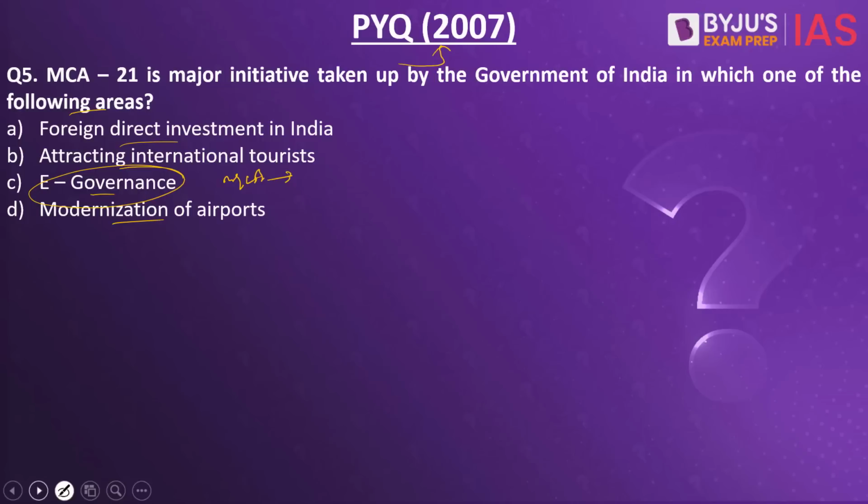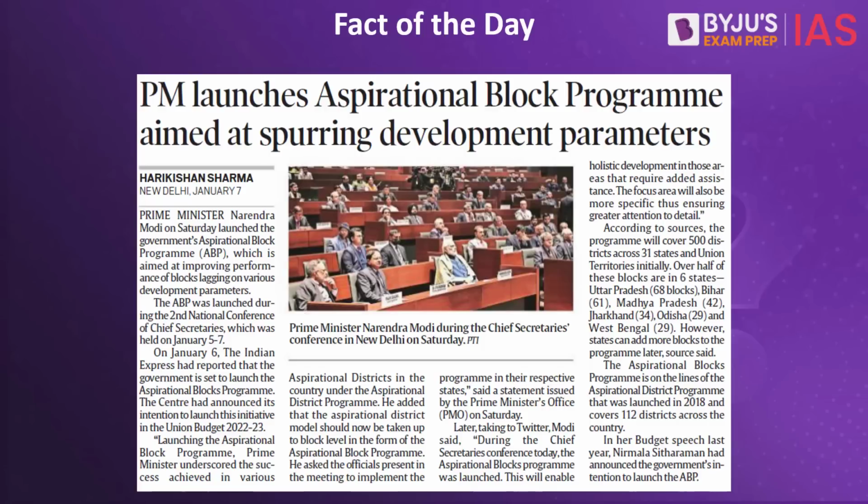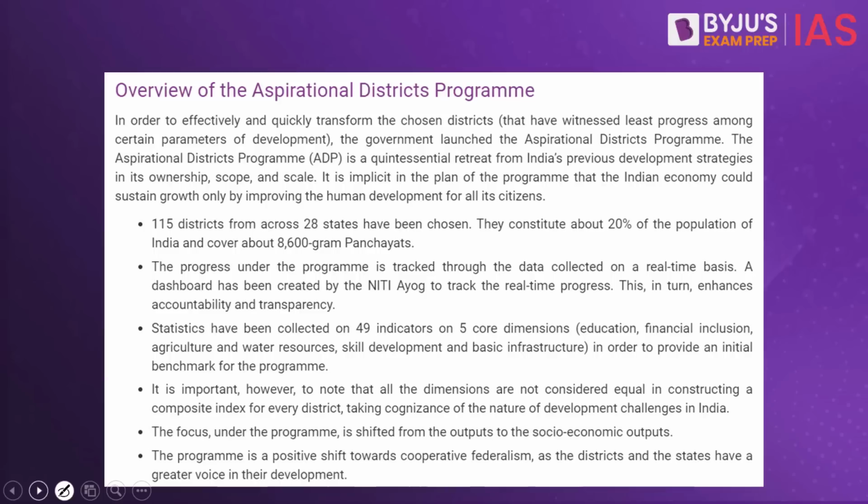Now let's look into the fact of the day. The fact of the day for today's discussion is the Aspirational Block Program. Let us try and understand what this program is all about. We have one of the programs initiated by the Government of India called the Aspirational District Program. What is this Aspirational District Program? There are a number of districts in our country.